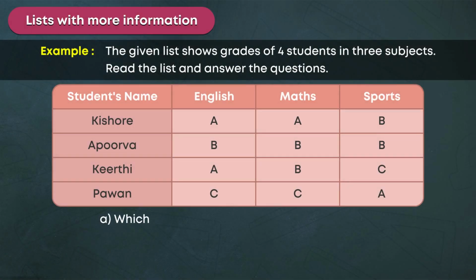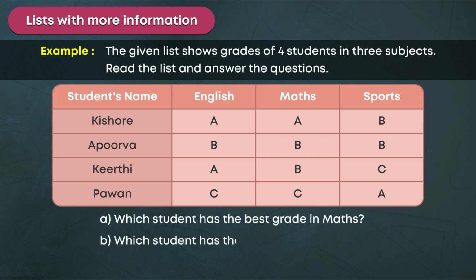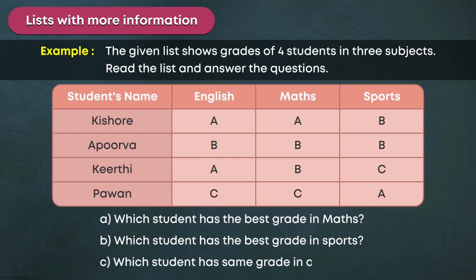A. Which student has the best grade in maths? Kishore. B. Which student has the best grade in sports? Pavan. C. Which student has the same grade in all subjects?